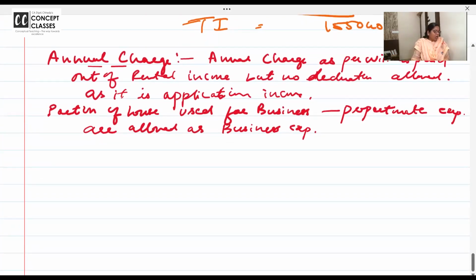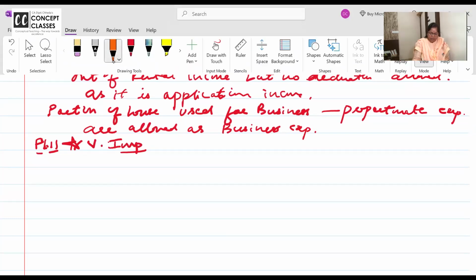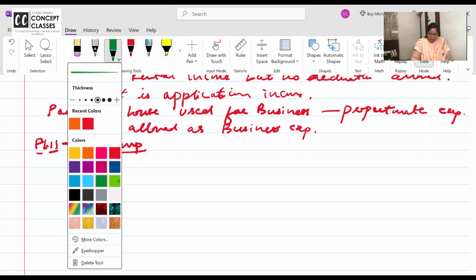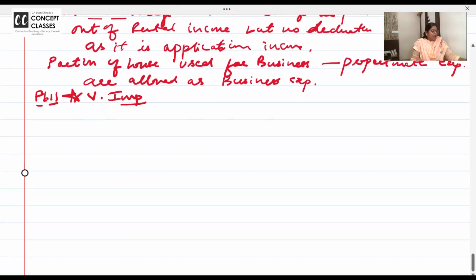Chalo. Now we are doing problem number 11, and I want you all to mark it, very important. Problem number 11, in your note. How many columns should I make for Ria's income? 2 columns. Computation of income for Ria.